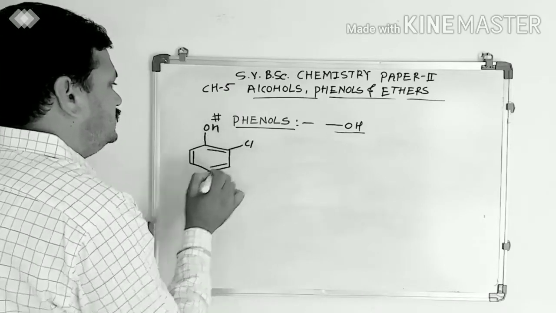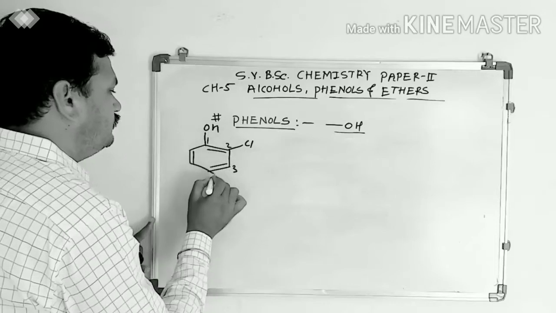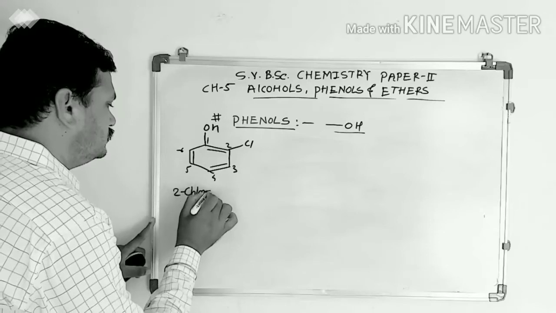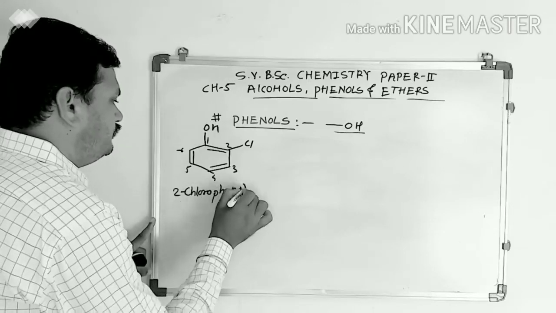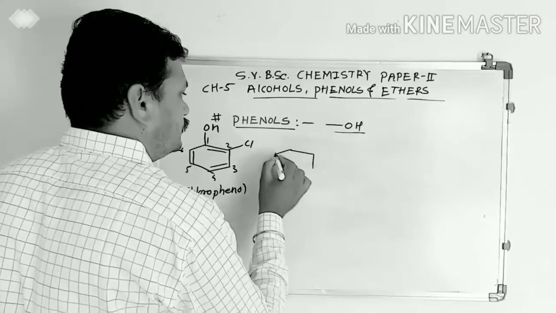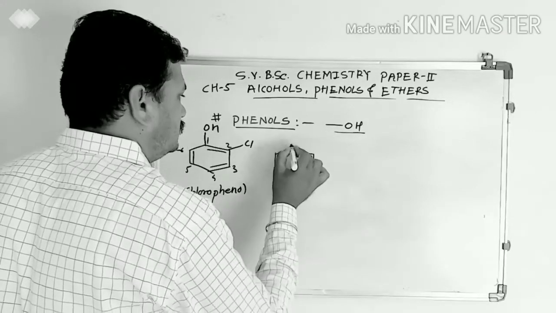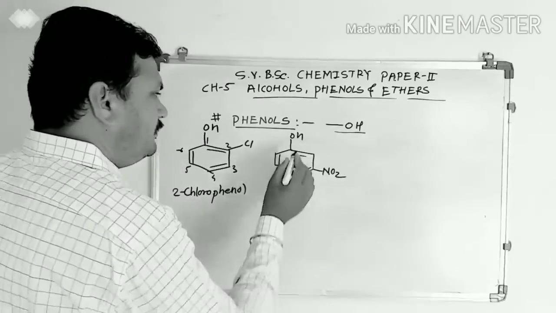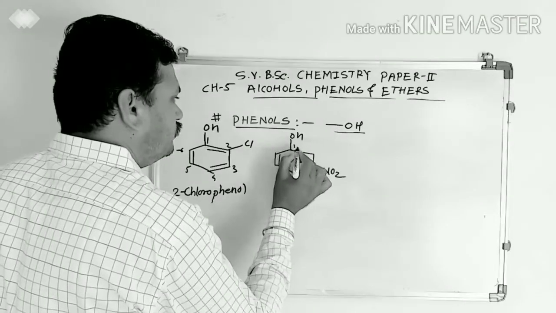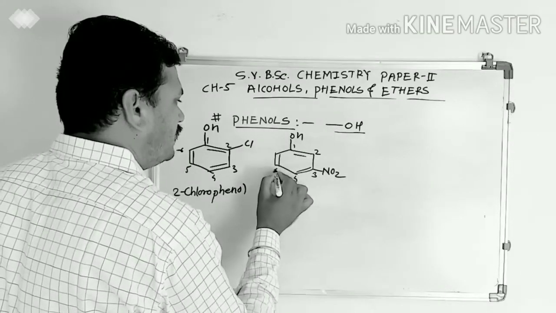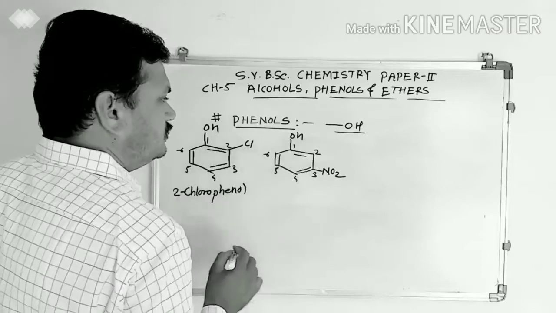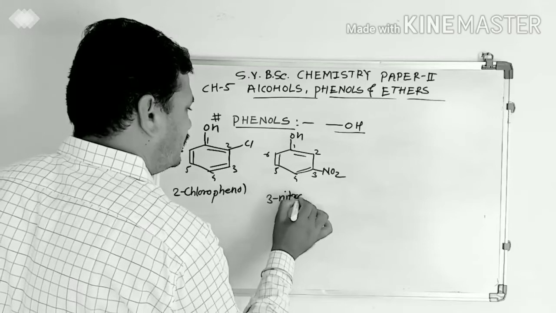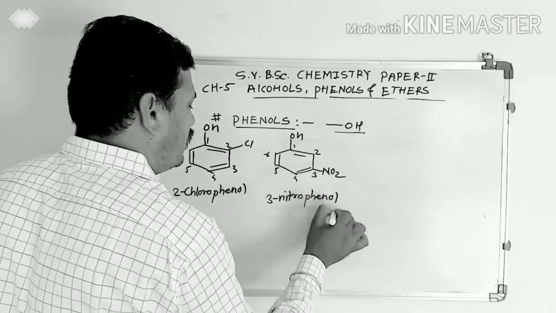OH, Cl. It is 1, 2, 3, 4, 5, 6. Its name is 2-chlorophenol. When the group is different, when it is NO2 group, then its name is, according to numbering, 1, 2, 3, 4, 5, 6. Nitro group has third number, therefore it is 3-nitrophenol.